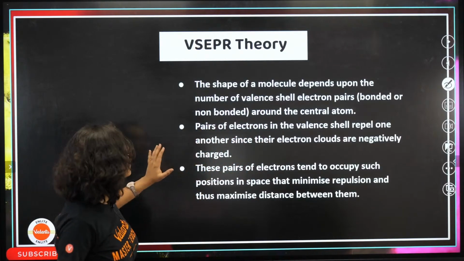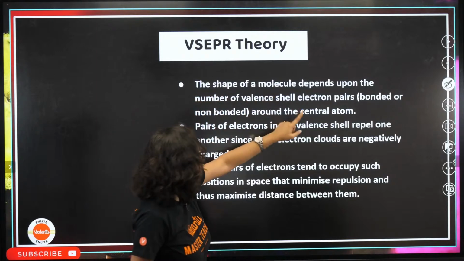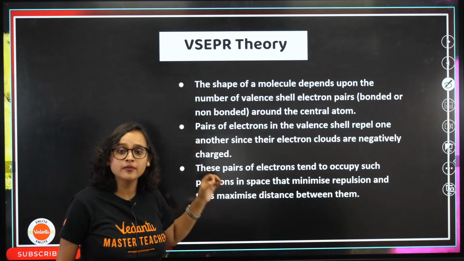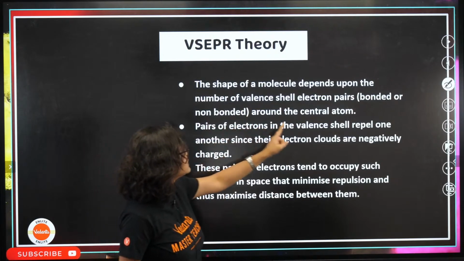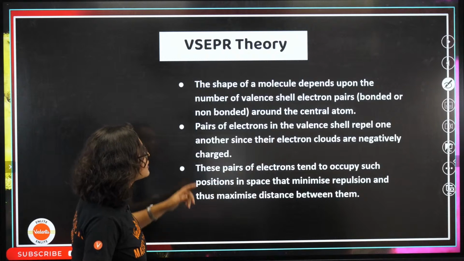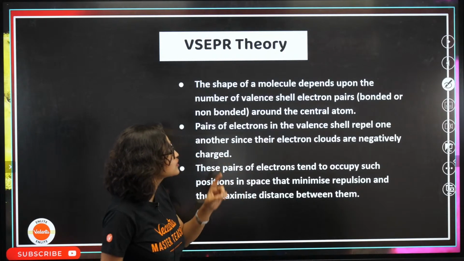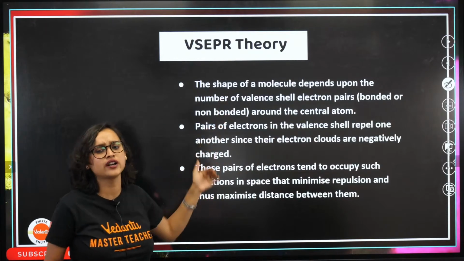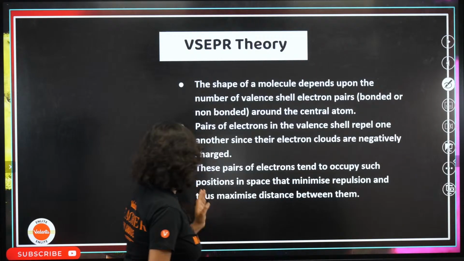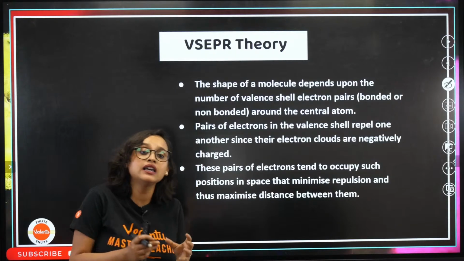This theory says that the shape of a molecule depends upon the number of valence shell electron pairs. It can be bonded, it can be non-bonded around the central atom. Now the pairs of electrons in the valence shell repel one another since their electron clouds are negatively charged. Exactly what I told you right now. So these pairs of electrons tend to occupy such positions in space that minimize the repulsion.